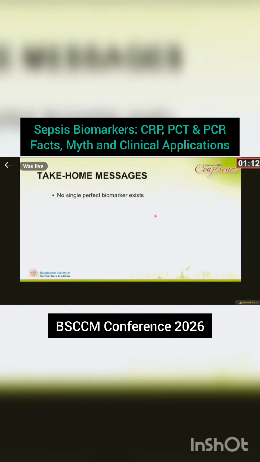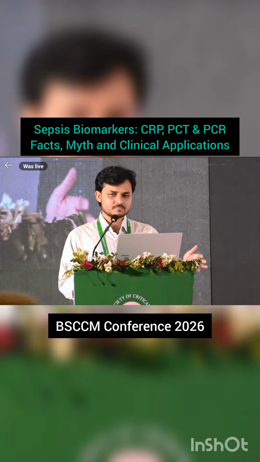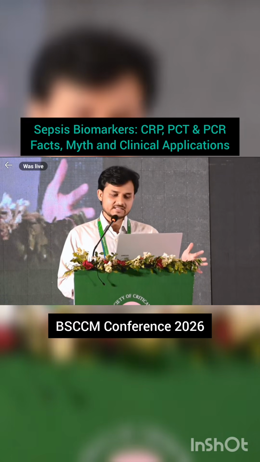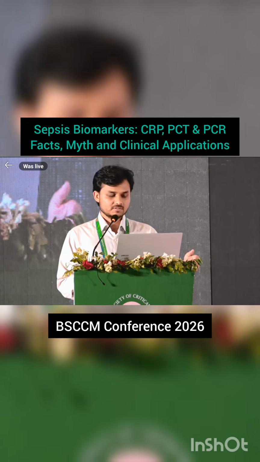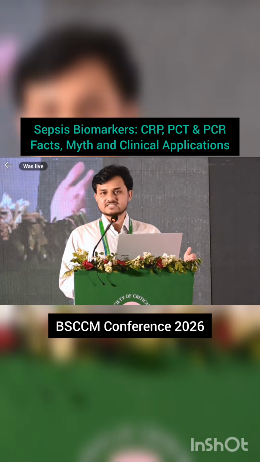So my take-home message: no single perfect biomarker exists. We should follow a multi-parameter screening tool, and CRP still remains useful for checking the trend of inflammation. Procalcitonin aids antibiotic stewardship, and multiplex PCR improves rapid diagnosis. Still, the blood culture remains the gold standard. After all, clinical correlation and physician judgment are important.